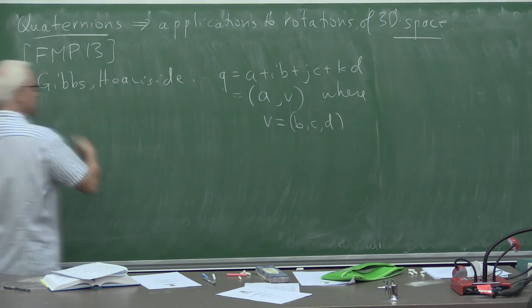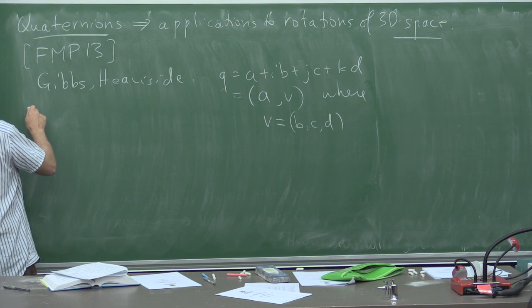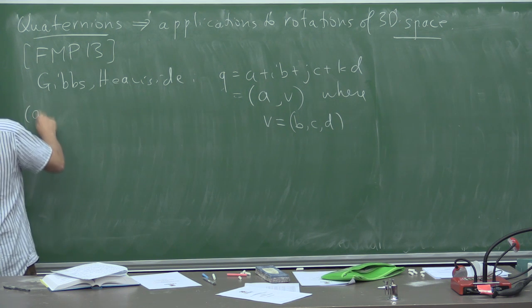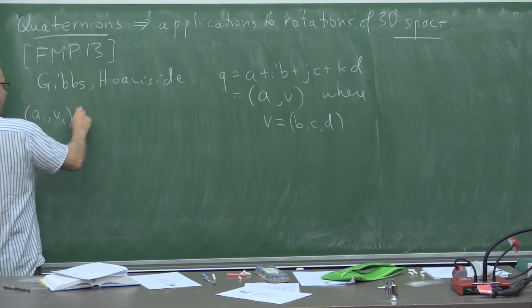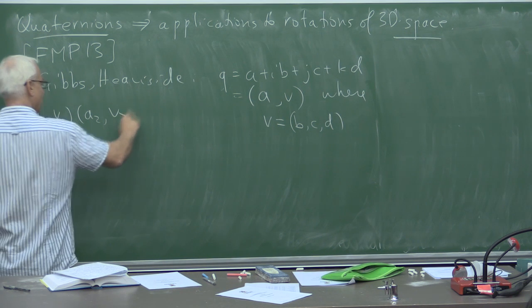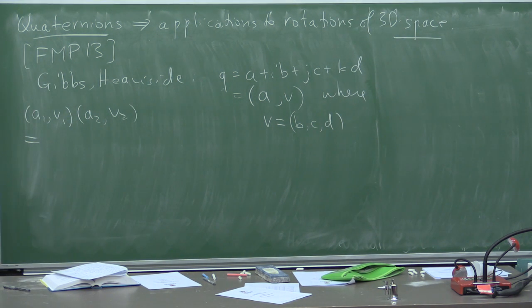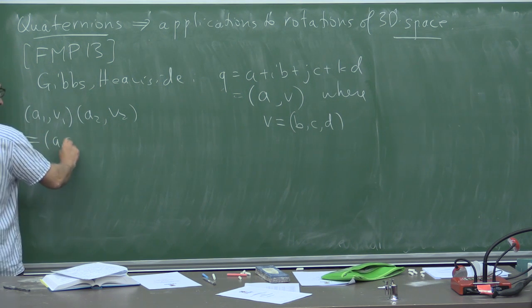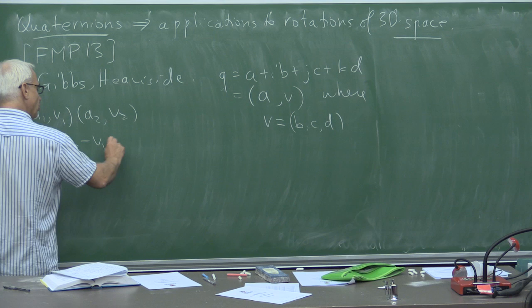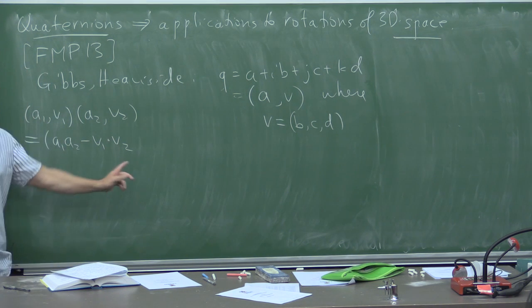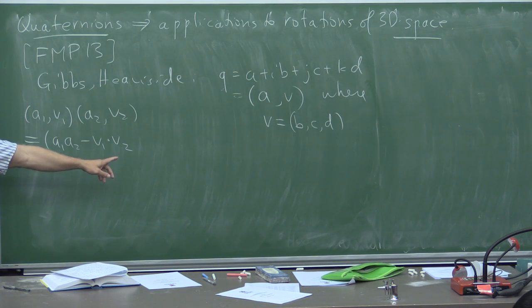Then the multiplication can be written in the following way: (A1, V1) times (A2, V2) can be written as A1 A2 minus V1 dot V2, where this is the familiar dot product of two ordinary vectors in three-dimensional space.